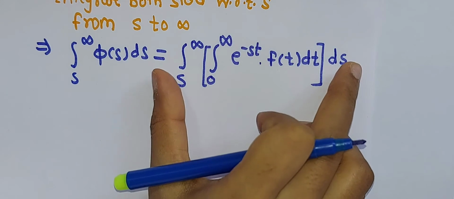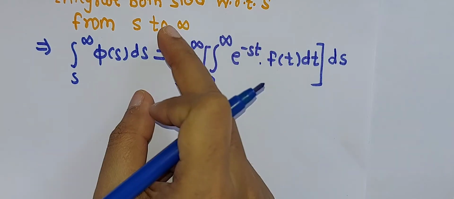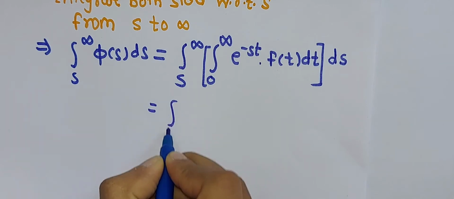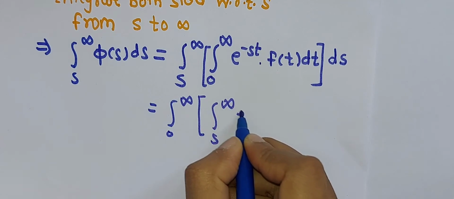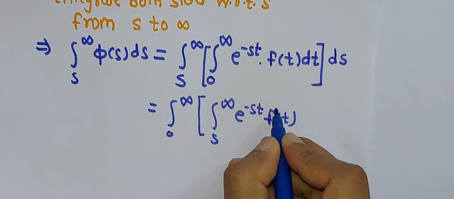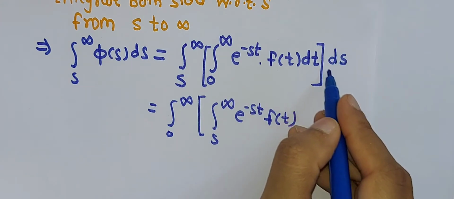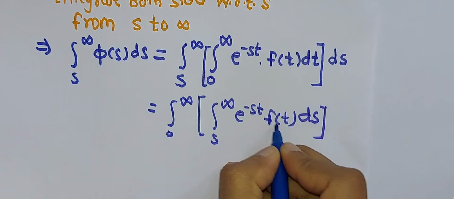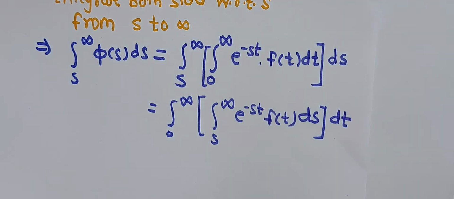Okay, now to solve this RHS we will do one thing, that is interchange of this integration. We will take this integration 0 to infinity outside and we will put this integration s to infinity inside. So we will get here integration 0 to infinity, integration s to infinity, e raised to minus st into this function f of t. Actually f of t is a constant, because when we take integration from s to infinity, that integration must be with respect to ds, that is with respect to s. That time f of t will be constant and this dt will be outside of this integration.